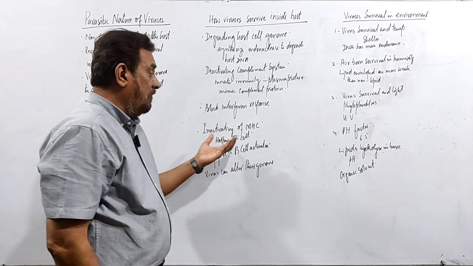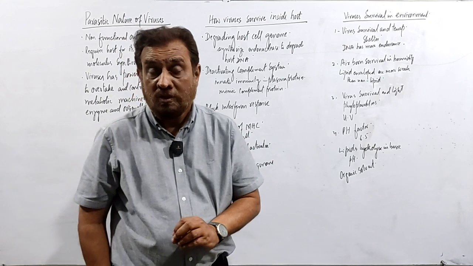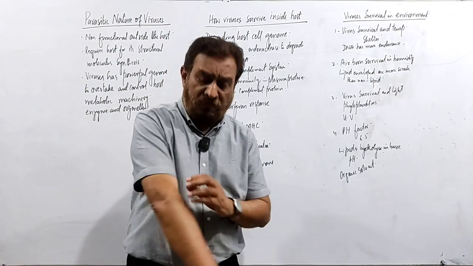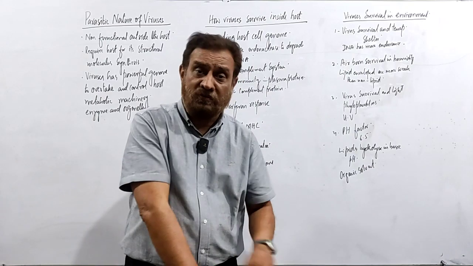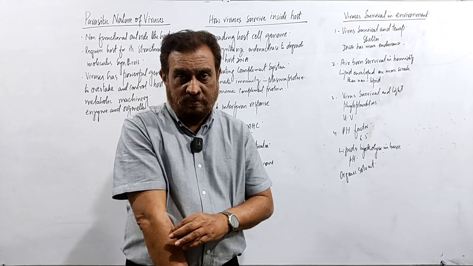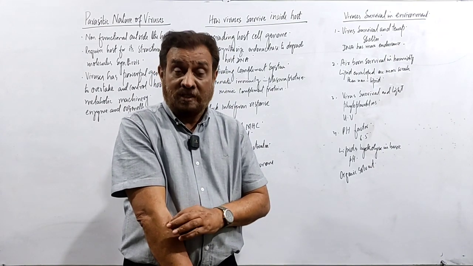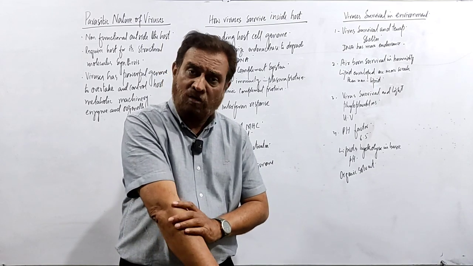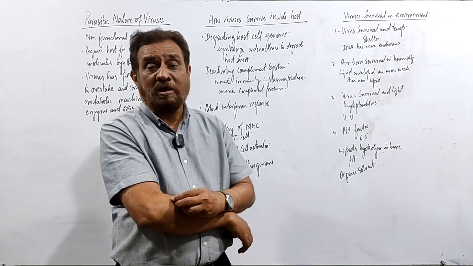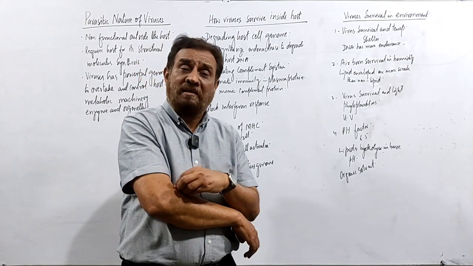After that, inactivation of the major histocompatibility complex system. What is this major histocompatibility system? Each body cell has some markers, which are our recognition. All my body cells have the same type of markers by which my body identifies these are my cells.